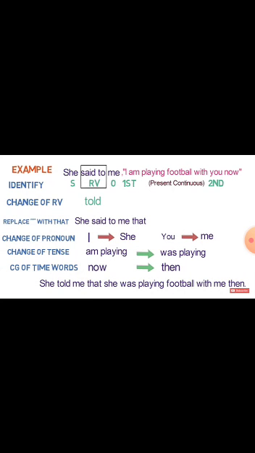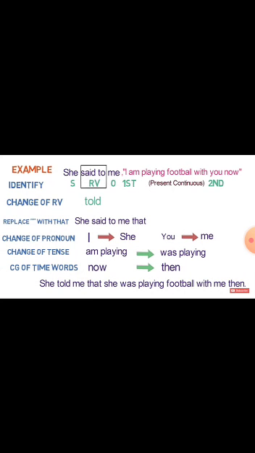Now take one example. She said to me, I am playing football with you now. Here she is the subject, me is the object, and said to is the reporting verb. I am playing football with you now. I here is first person, you here is second person, and the tense is present continuous.